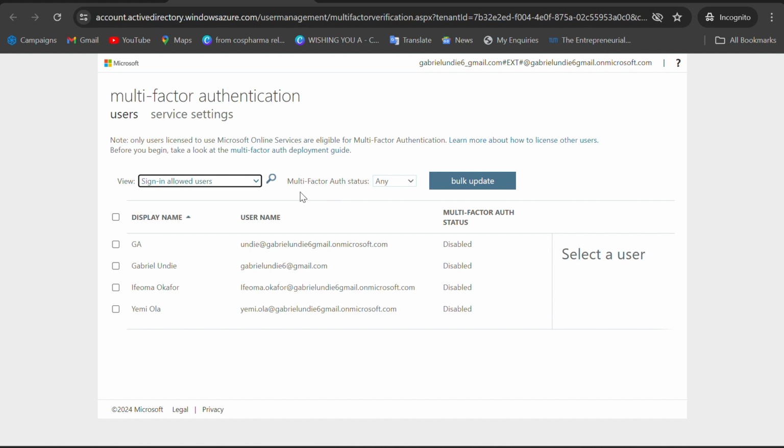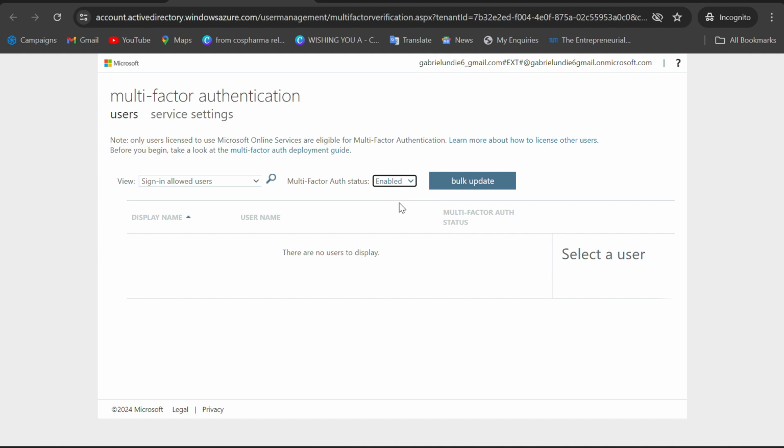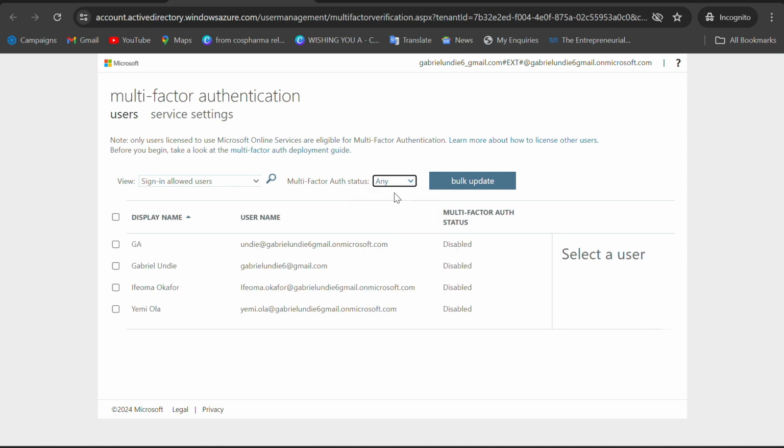Same thing, the type of authentication status is any. If it is enabled, what are those ones that we have enabled? We have not enabled anyone. So if you select this one, it will display no one. But in case you have enforced on one, it will show. But no one, we have not enforced any multi-factor authentication. All right, and so everything is still any.